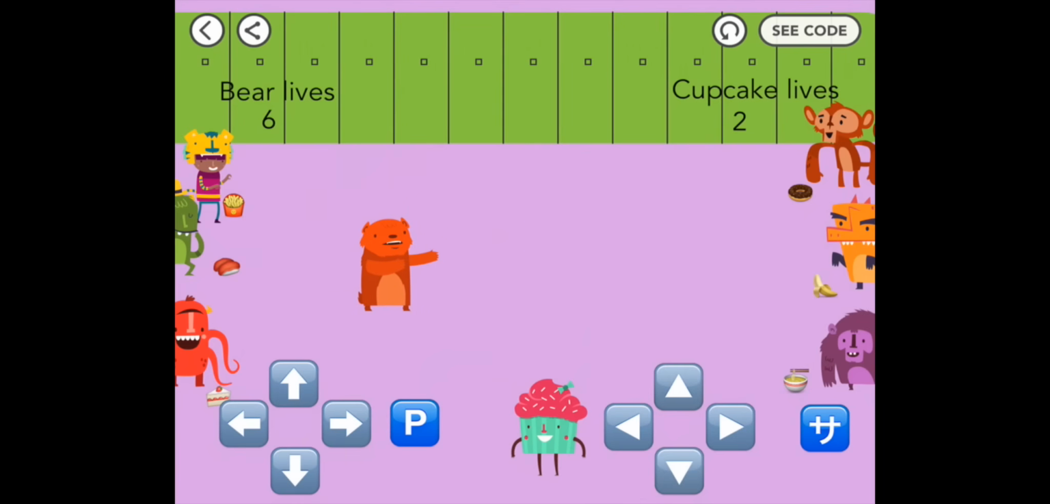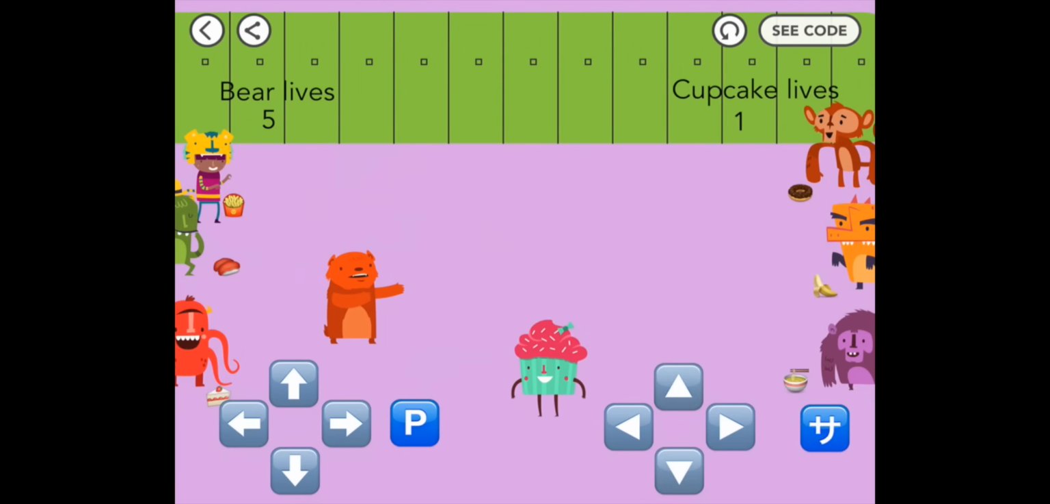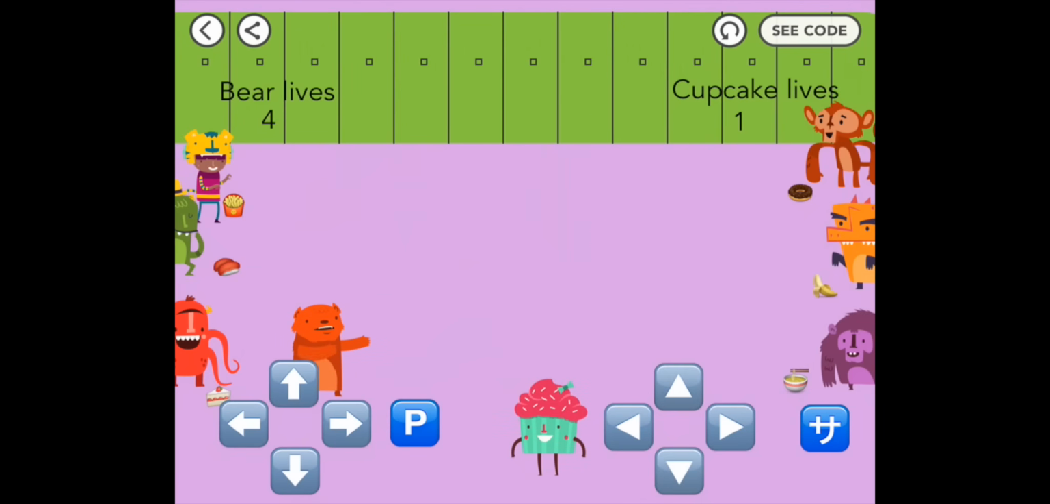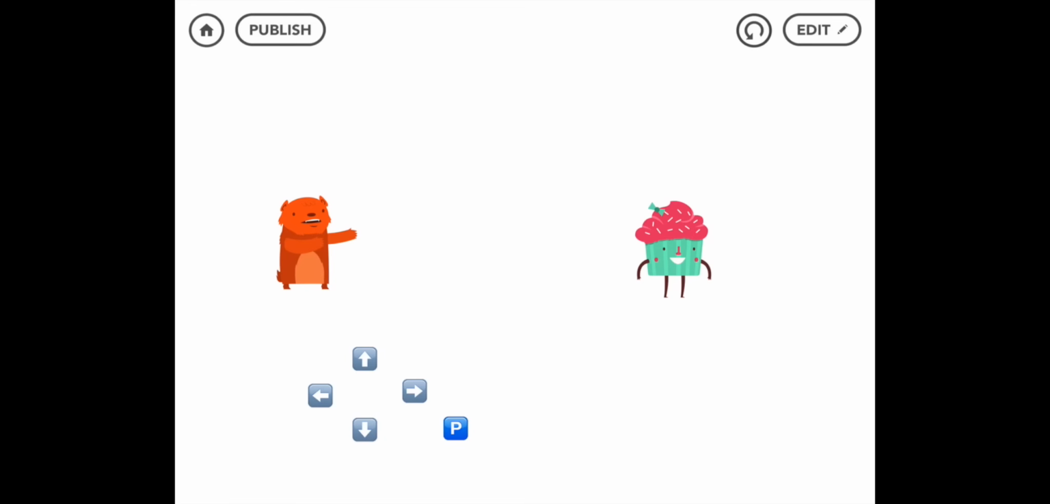So now we're going to do the same thing for Cupcake. Let's program her to move up, down, left, and right, and throw food, all controlled by buttons. But first, let's make a few changes. It looks like she's facing away from bear. And since this is Food Fight Dodgeball, let's get her to face bear.